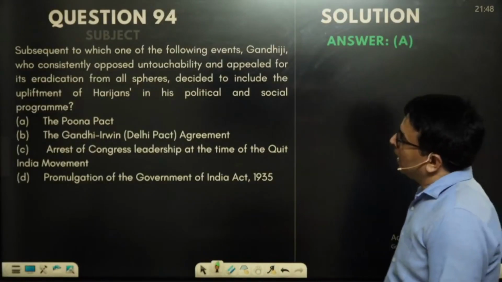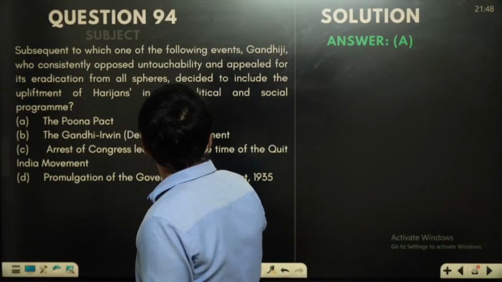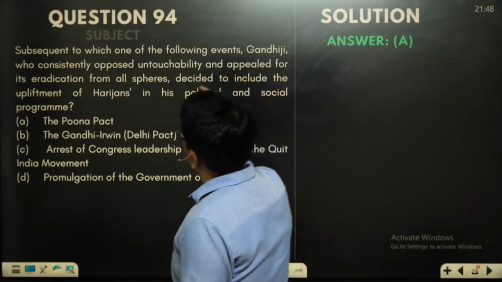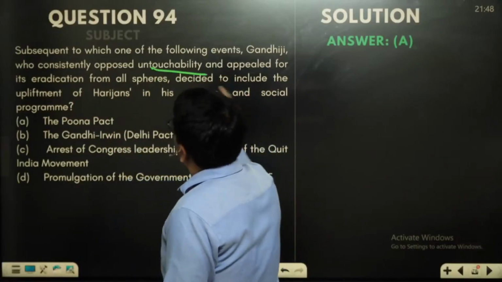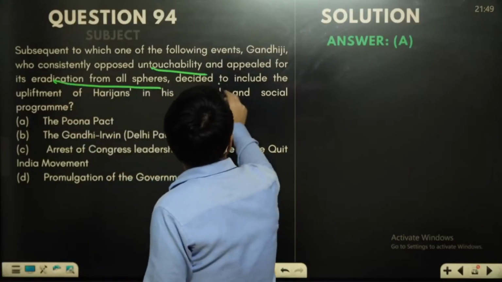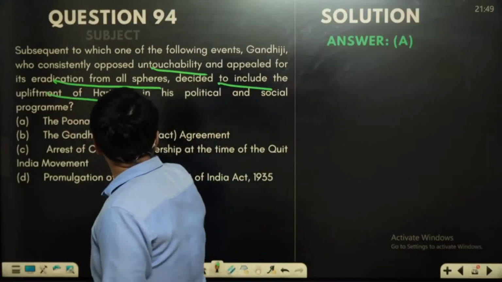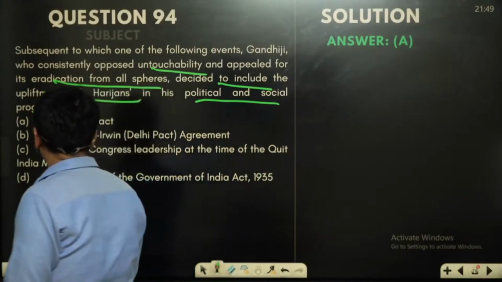Now, when we talk about the next question, we find that subsequent to which one of the following events Gandhiji, who consistently opposed untouchability, appealed for its eradication from all the spheres, decided to include the upliftment of Harijans in his political and social program. So the option is a bit easier here.